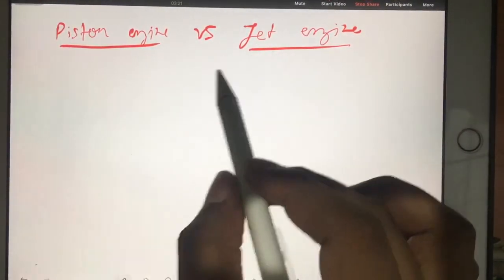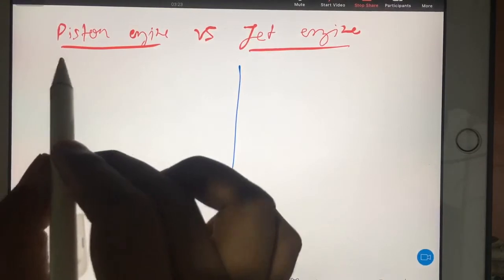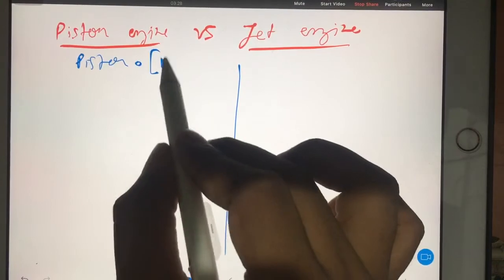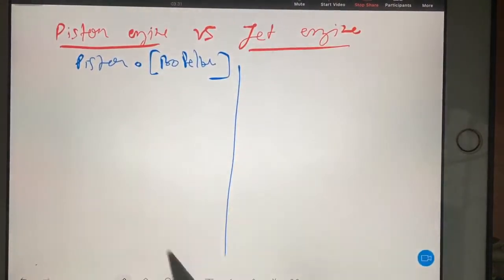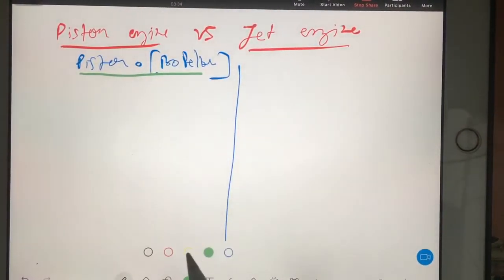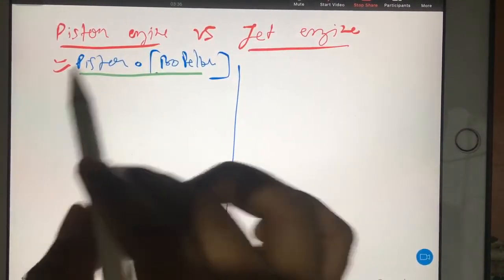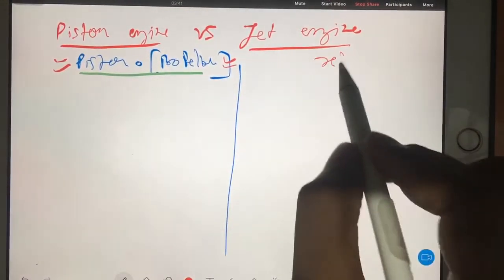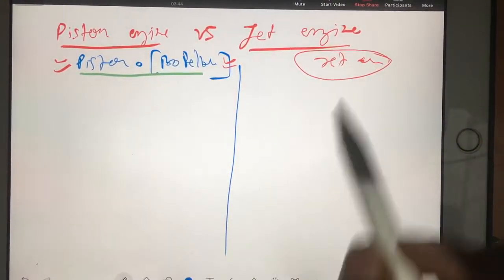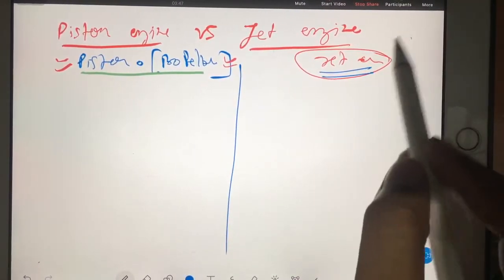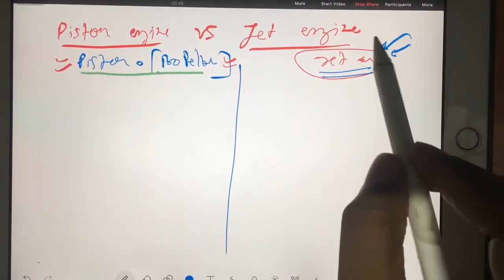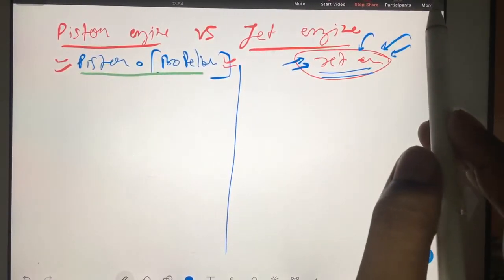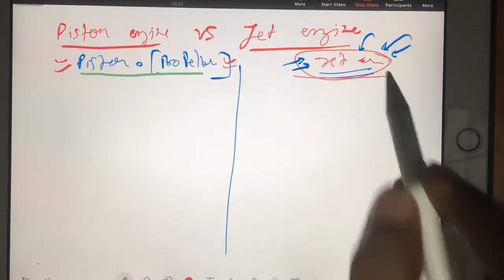So see, now draw one line. This side we will talk about the piston engine, and you can also put it as propeller, so that you should be clear, piston or propeller. Sometimes you can say piston driven engine, propeller driven aircraft, both are the same. And here you write your jet engine. Students who have done propulsion with me in previous classes, you tell me what is the cycle used in a jet engine? Very good, Brayton cycle.